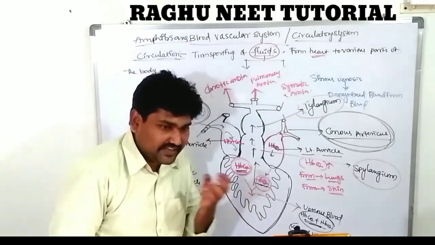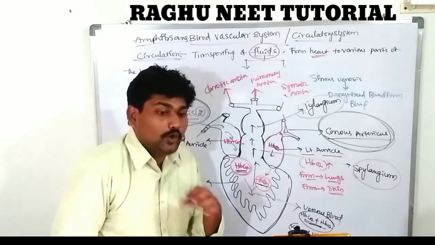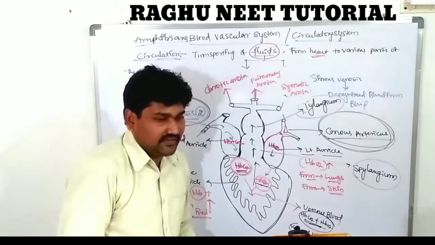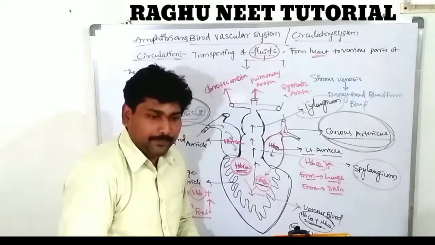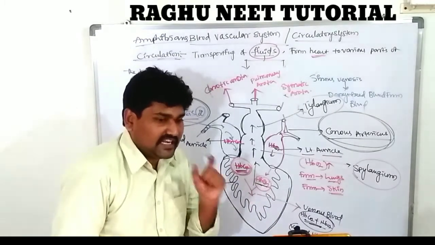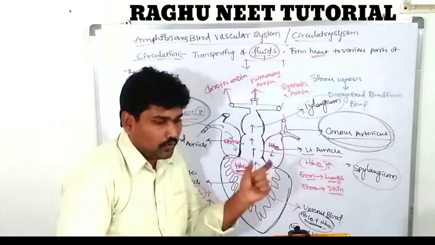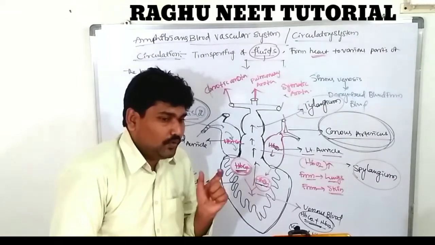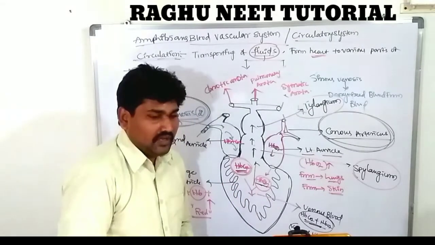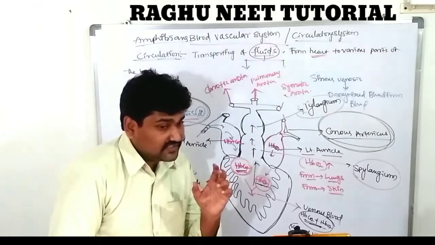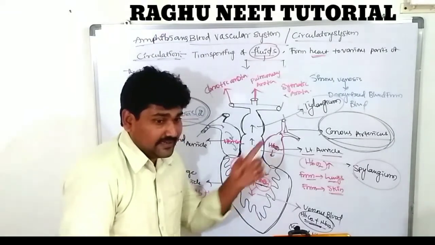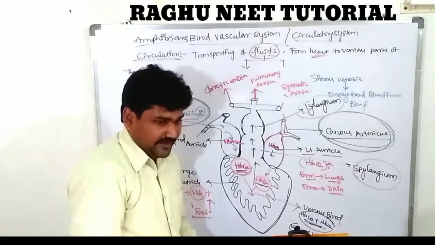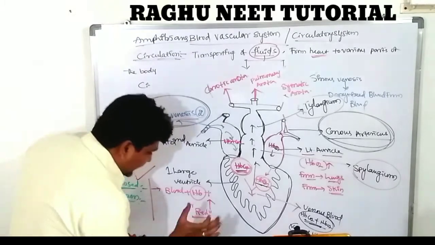Second one, what is that? It brings nitrogenous wastes from the tissue level, nothing but the cells, and releases them into excretory organs, and it transports endocrine hormones into specific organs. The blood acts as a thermoregulator, and the blood acts in the immune system, and it contains lymph. Okay. So these are the functions of the blood. So blood containing hemoglobin looks red in color.